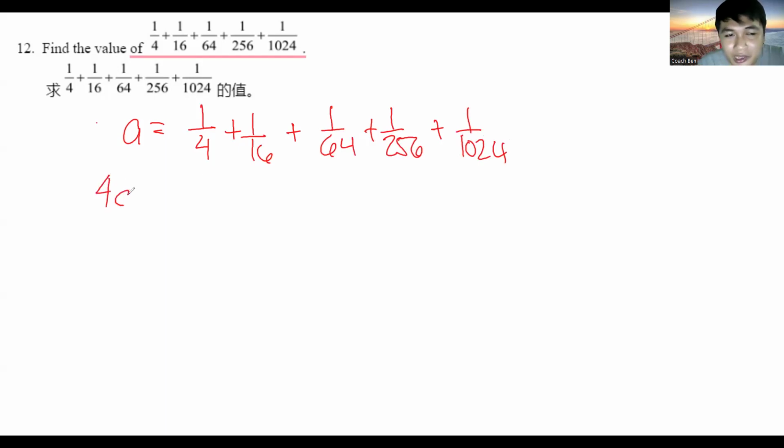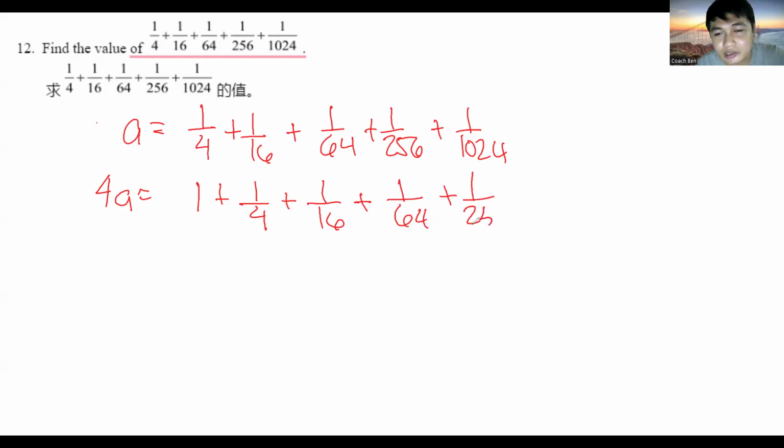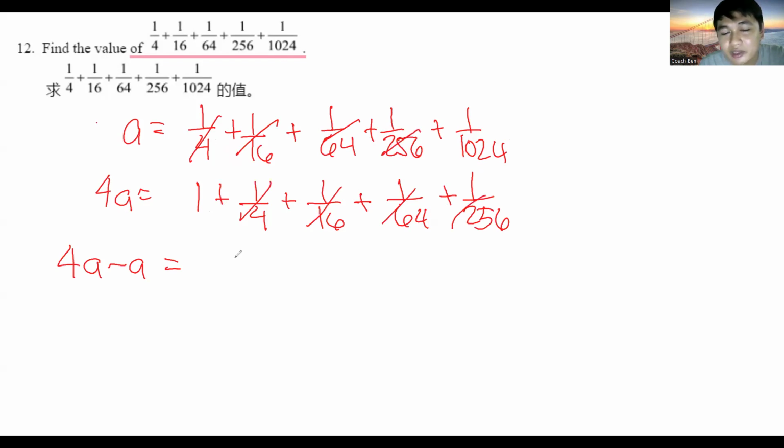That means 4A, or the value of this times 4, is equal to 1 plus 1 over 4 plus 1 over 16 plus 1 over 64 plus 1 over 256. So when we do 4A minus A, notice that all of these terms cancel each other out, except for 1 minus 1 over 1024.